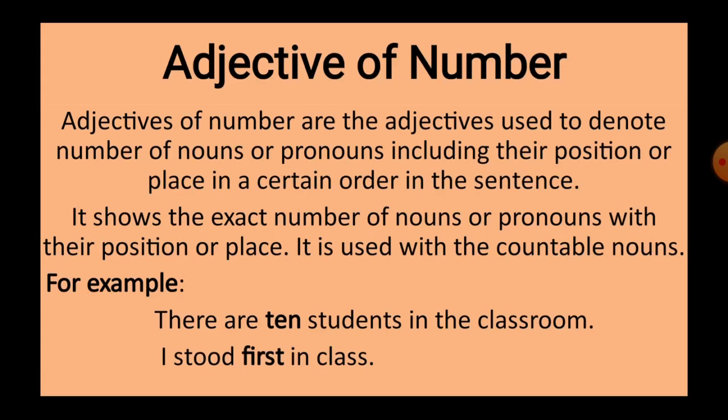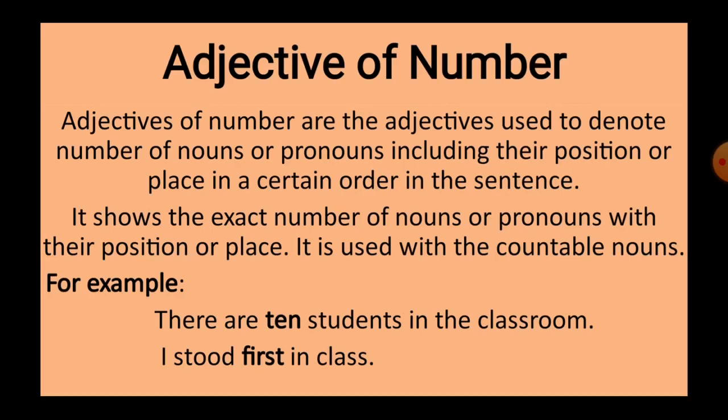Next, adjectives of number. Adjectives of number deal with numbers. Data which can be measured: length, height, area, volume, weight, speed, time, temperature, sound level, cost, ages, etc. This is also known as numerical adjectives. Those adjectives which are used to denote the number of nouns or the order in which they stand are known as adjectives of number.